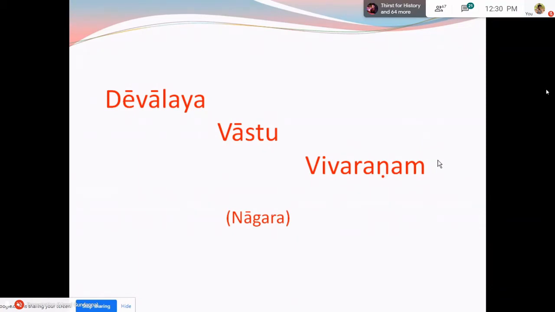Therefore, we are again fortunate in a way to understand what the textual prescriptions are, which have been continued in a later time, say from the 16th century onwards.